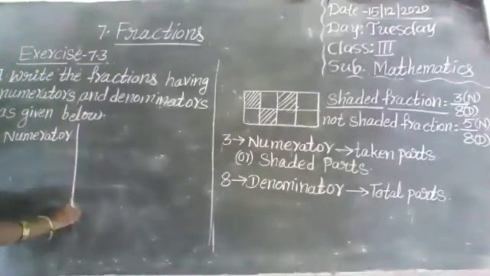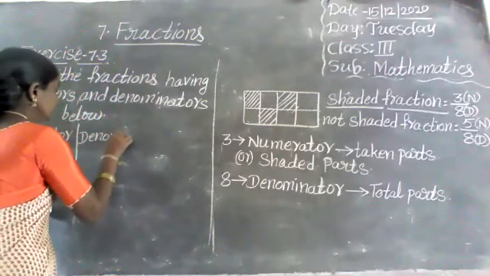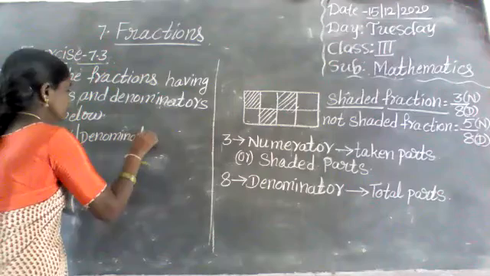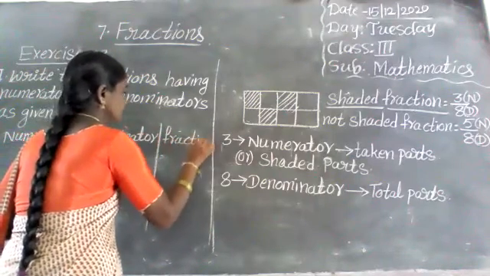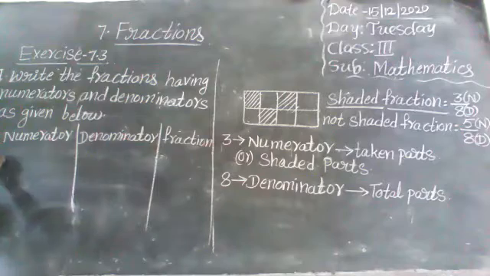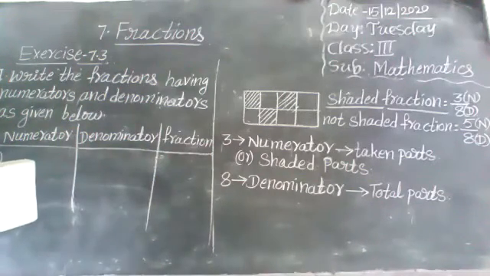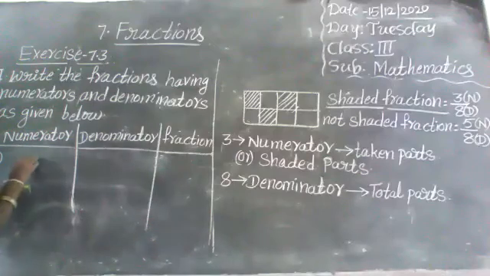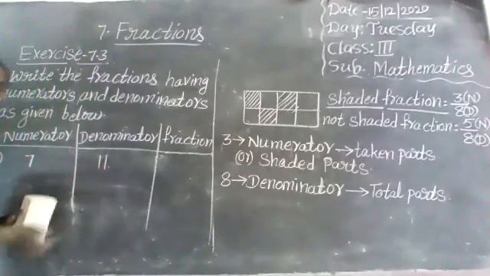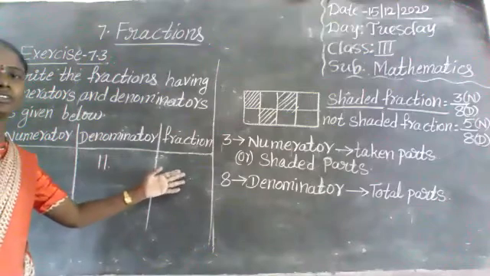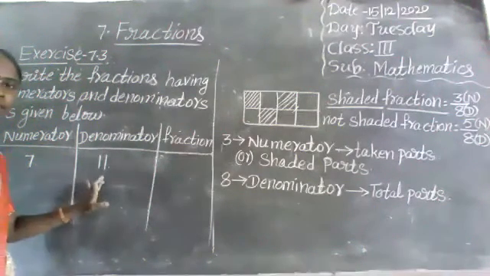Numerator is 7. Denominator is 11. What is the fraction form, children? Numerator given and denominator given.